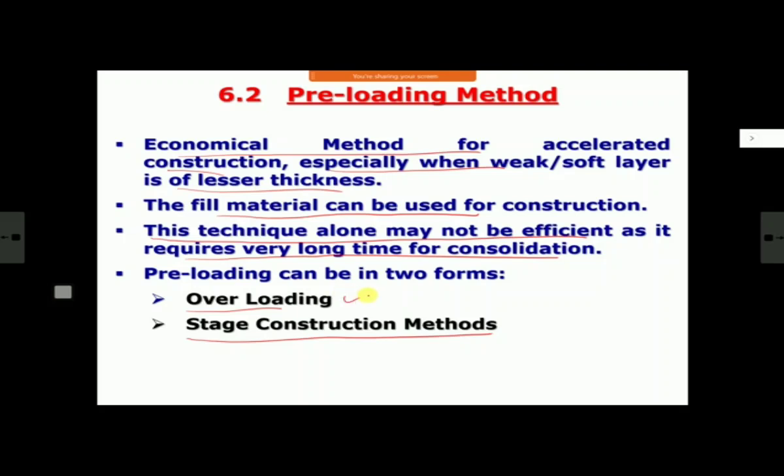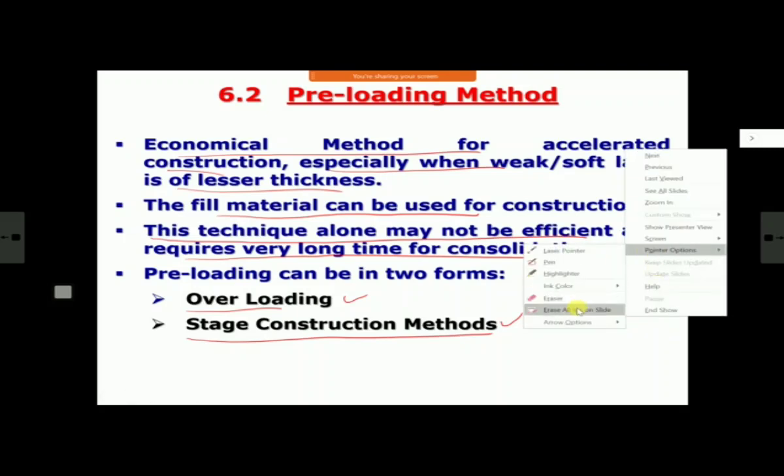So that's why its name is overloading, more than what is finally required. And the second is the stage construction method. Stage construction, I told you, you will see in detail also. Both you will do stage by stage. If a 6 meter bank is there, you construct 2 meter, 2 meter, 2 meter, or 2.5 meter, 2.5 meter, 1 meter. How you decide the staging or how you design the staging. So preloading can be of 2 types, overloading and stage construction method.